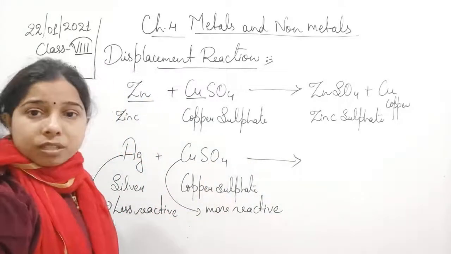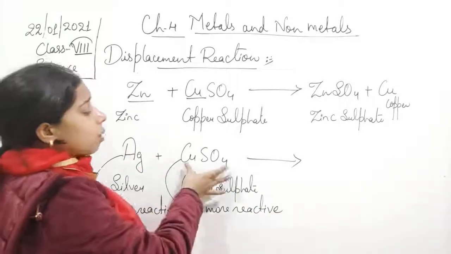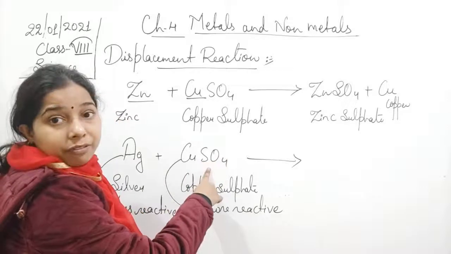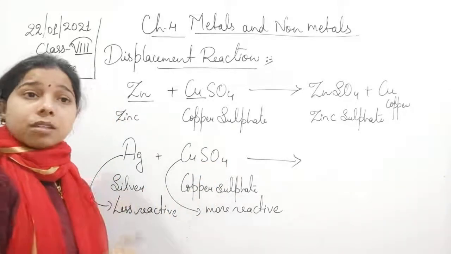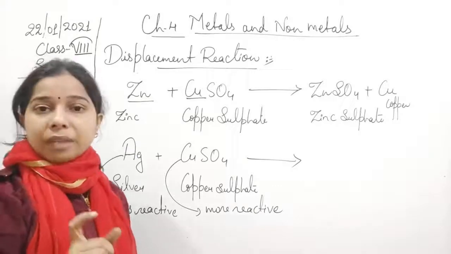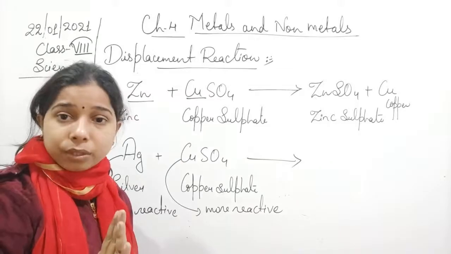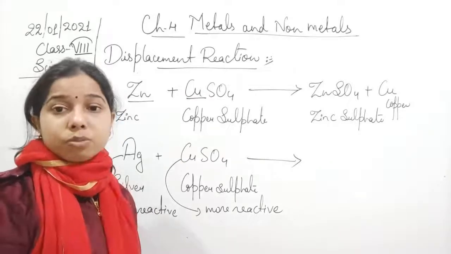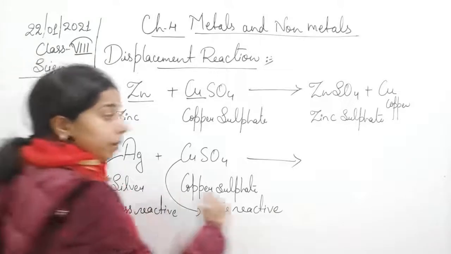So, is it possible for this silver, being less reactive, to displace the copper from the copper sulfate which is more reactive? No. It is the property of only the reactive metal that they are able to displace the less reactive. The less reactive will not be able to displace the more reactive metal. So the reaction between them will be nothing.